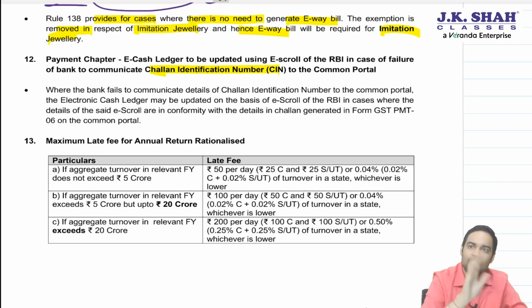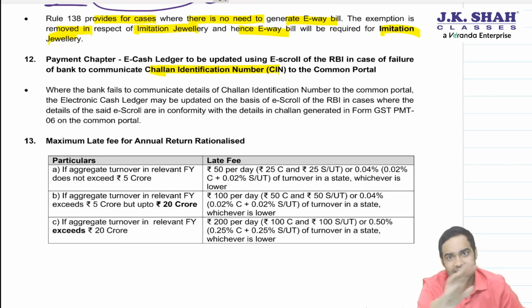Now, sometimes due to system failure, bank was not able to communicate the CIN to portal. Then on the next day, based on RBI e-scroll, RBI maintains track of each payment made to government. So that e-scroll used to have an entry that this has not been credited to eCash. So using e-scroll, it used to get credited to the eCash of the registered person who has paid the amount in eCash.